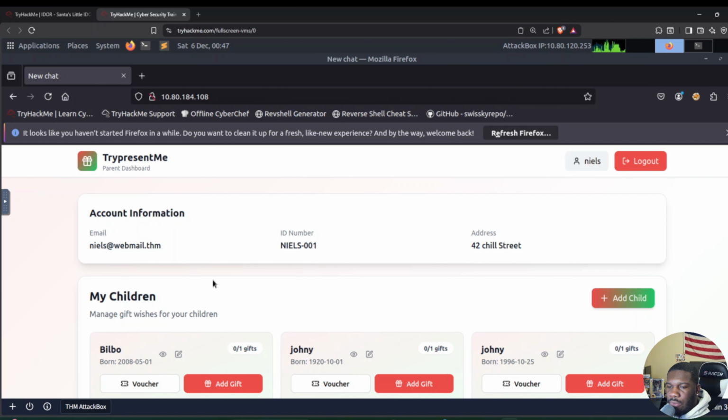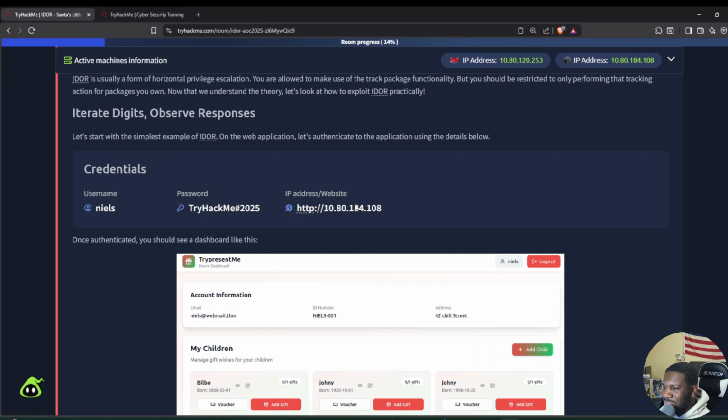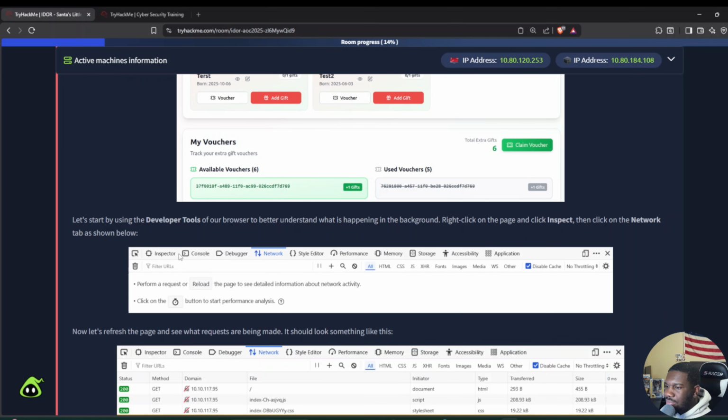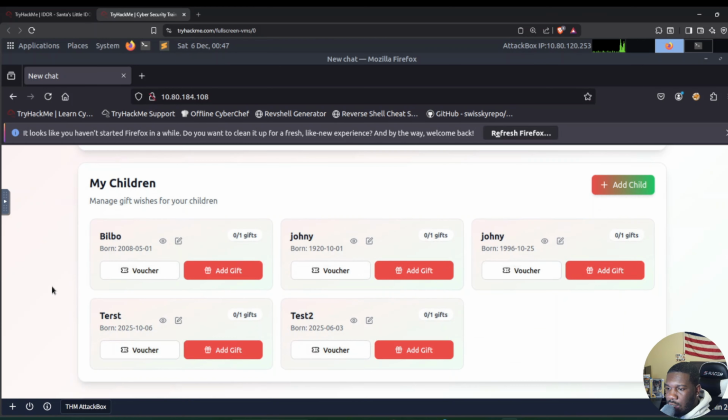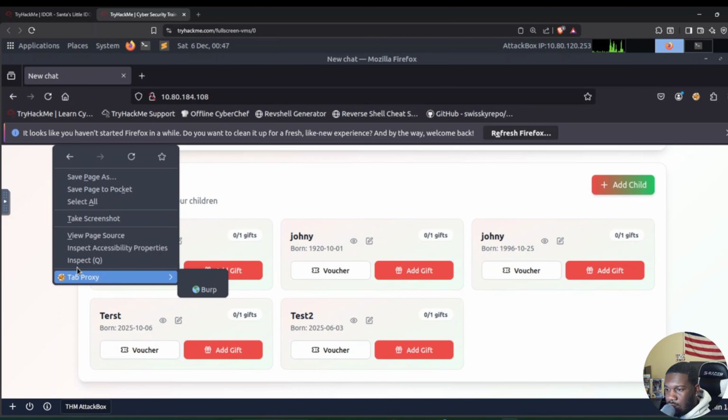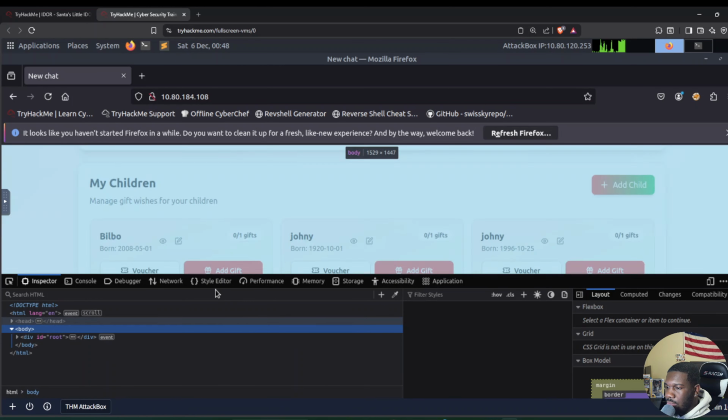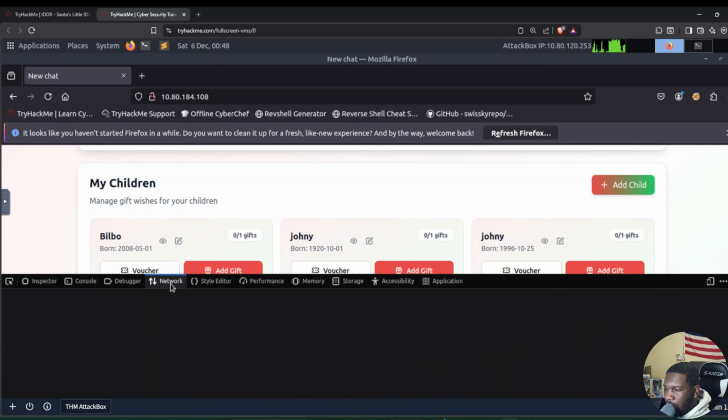All right, now we are on our page, the website that we're going to be hacking. So let's start by using the developer tools of our browser to better understand what's happening. You right click with your mouse, go to inspect element, and then we're going to be using the network tab, I believe, for this.